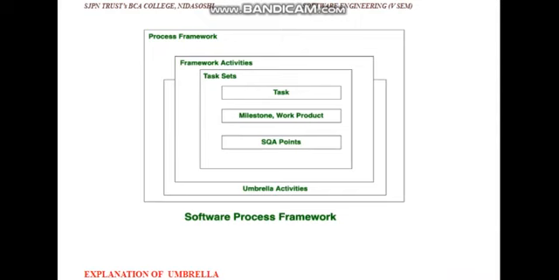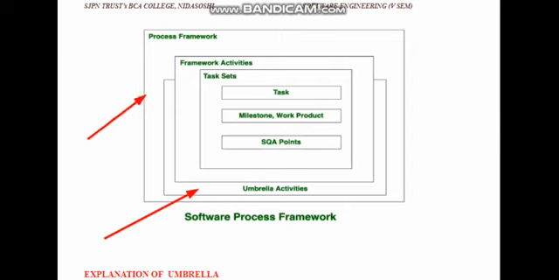Hello class, as I told you in this session, after completion of the software engineering layer and the software process framework, we will go for the software process framework continued with umbrella activities. In the framework we saw the umbrella activities. So what are umbrella activities? These are also a part of the framework, which are carried out throughout the software development process. We carry out many umbrella activities during the software development process.